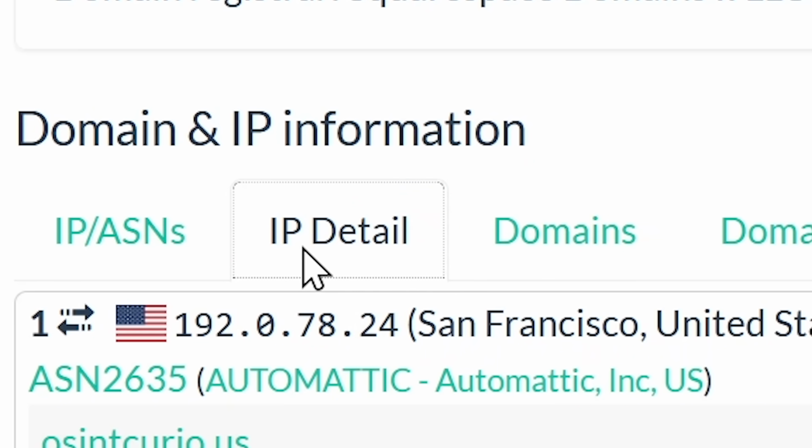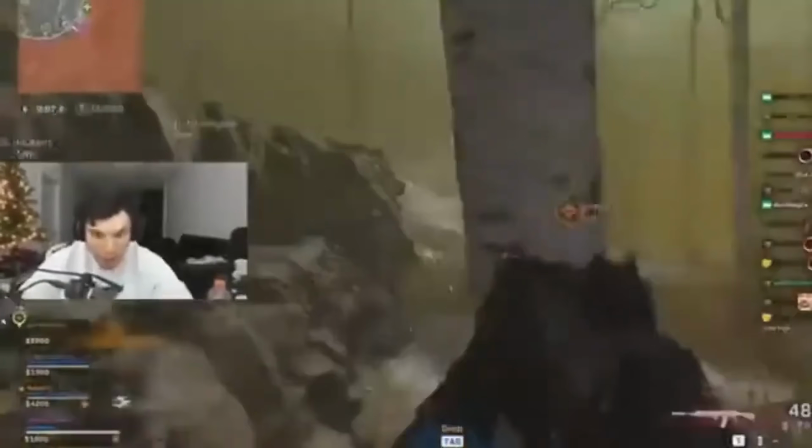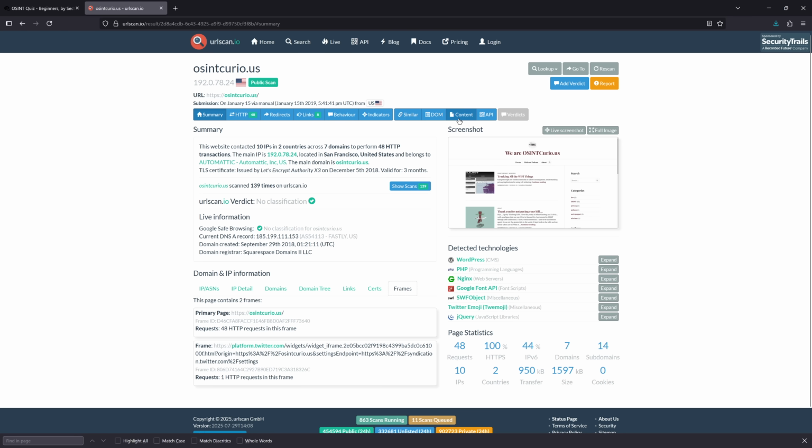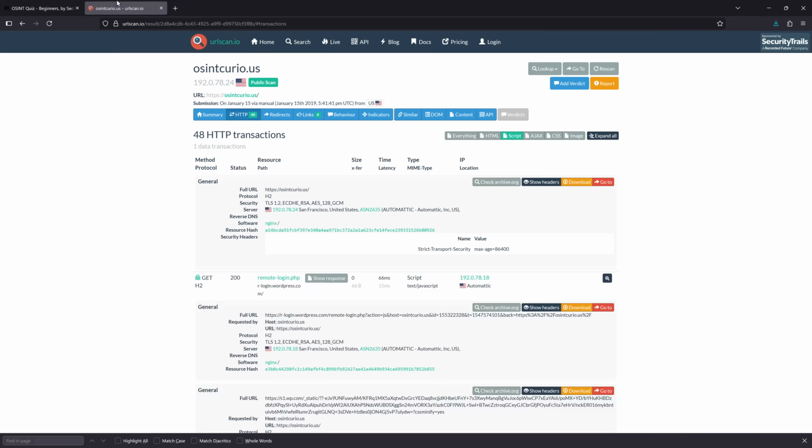Okay. IP detail, domain tree. I'm stuck in a tree! So where can I find the JSON output?